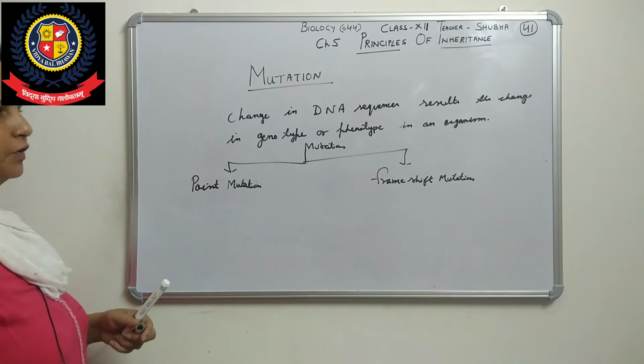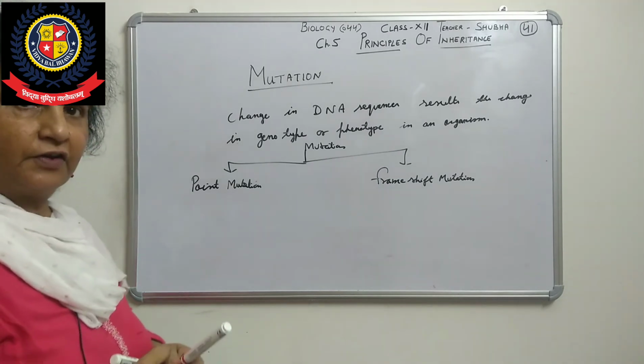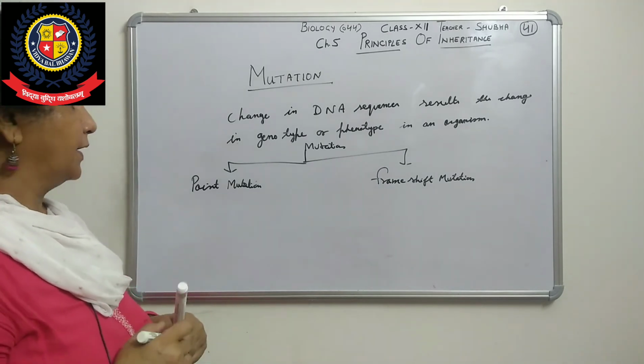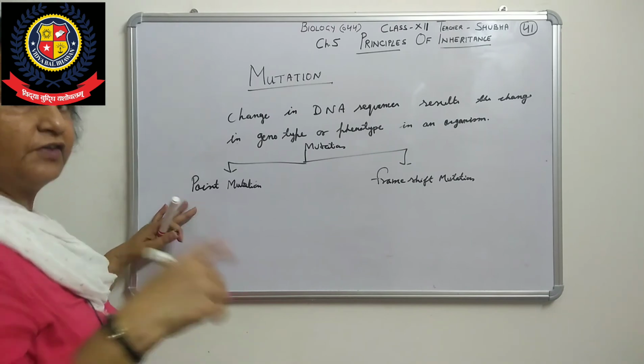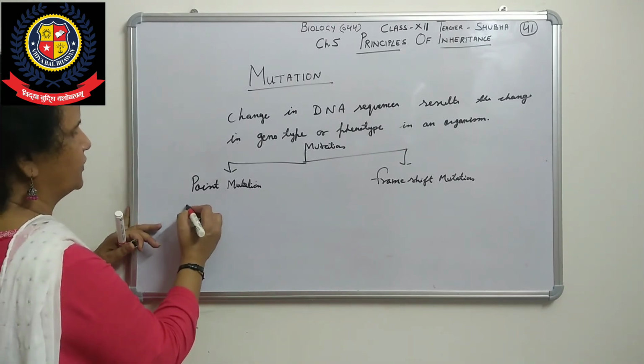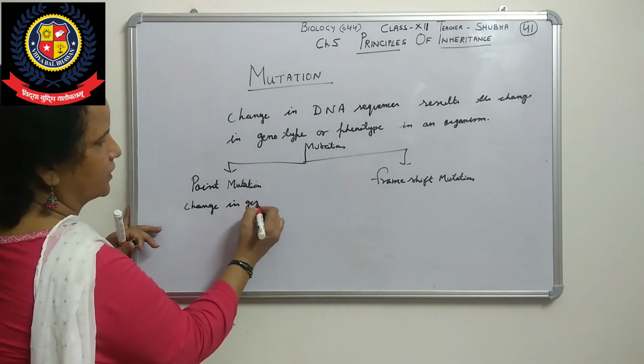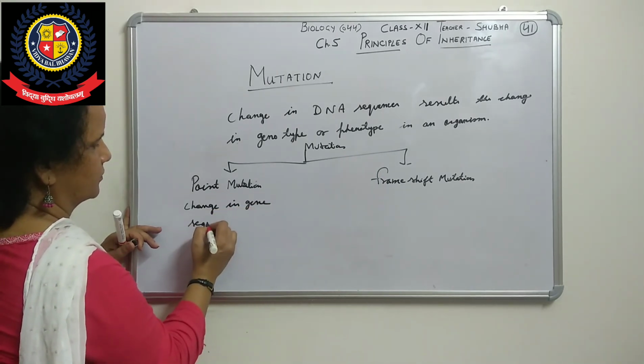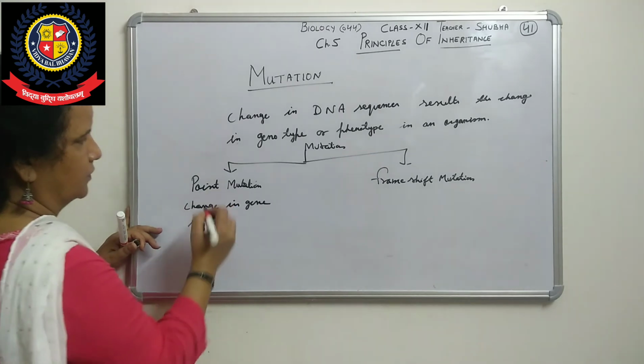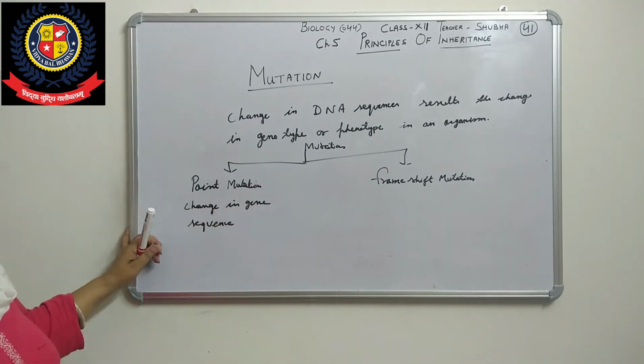Means point mutation and frame shift mutation. If any change in gene sequence, that is called point mutation.